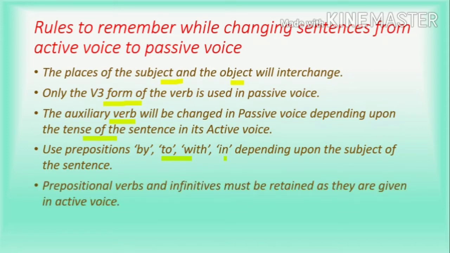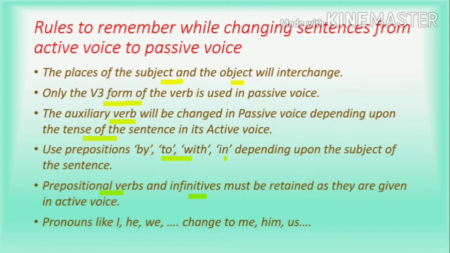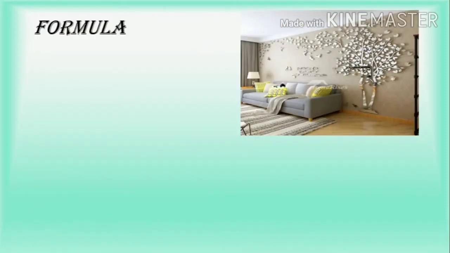Prepositional verbs means prepositions that go along with the main verb, and infinitives must be retained as they are given in the active voice. Pronouns, like you know already, I changes to me, he becomes him, we becomes us, they to them.